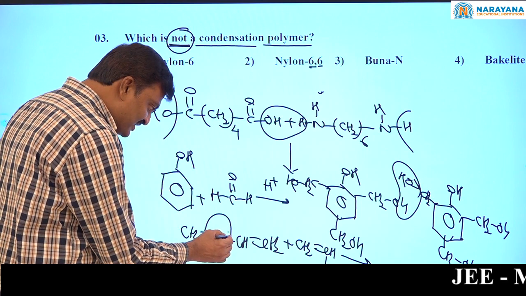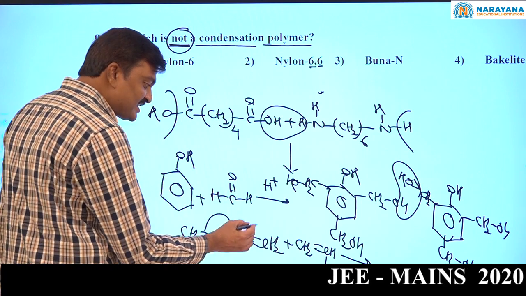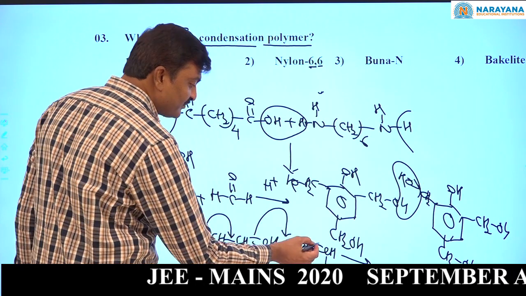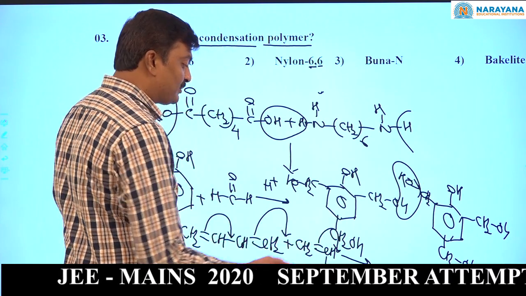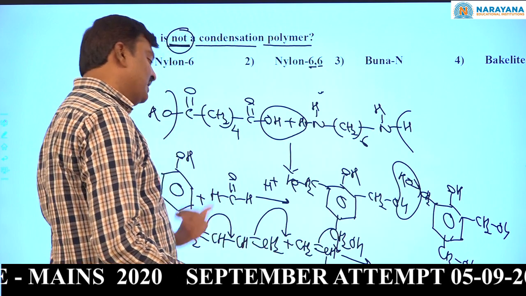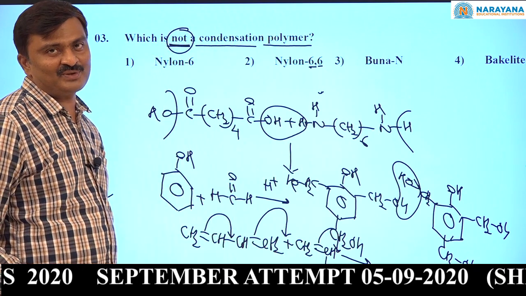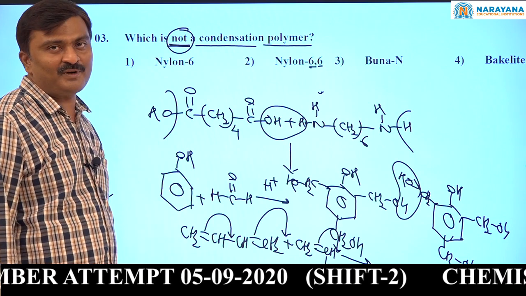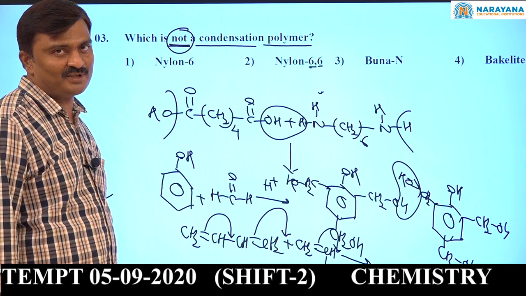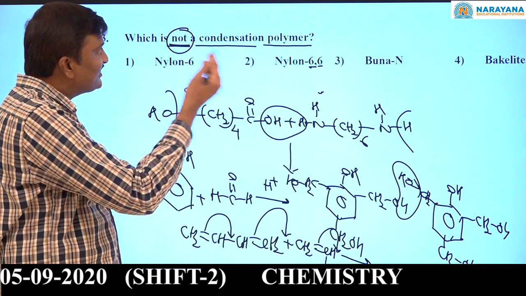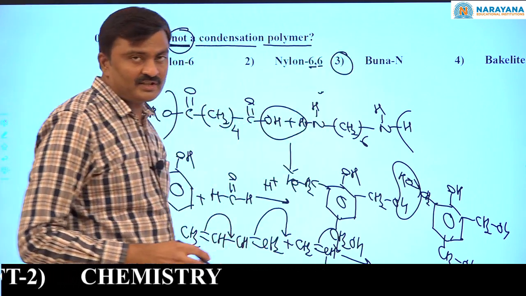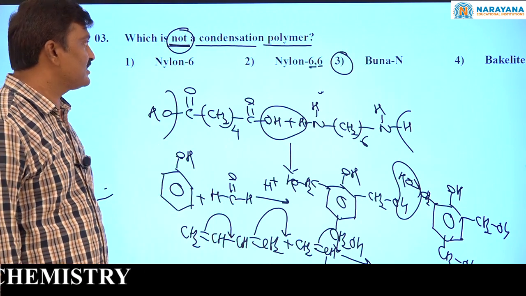The pi electrons shift to here, and the pi bond converts into a sigma bond between this monomer and the next coming 1,3-butadiene. Here it is simple addition. So it is the addition polymer, not the condensation polymer. Our question asks for the one that is not a condensation polymer, so Buna-N is the answer.